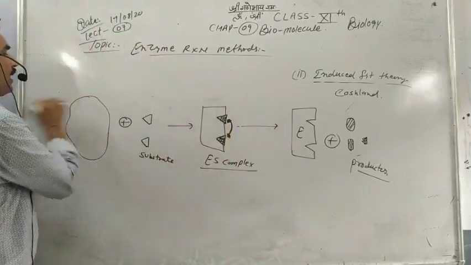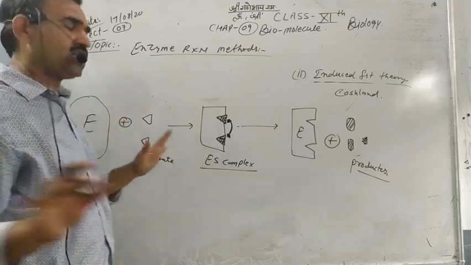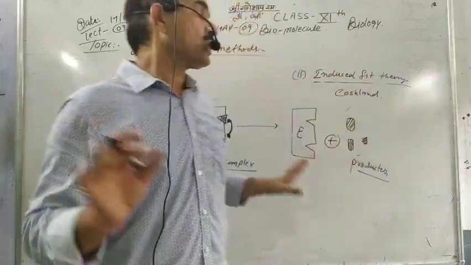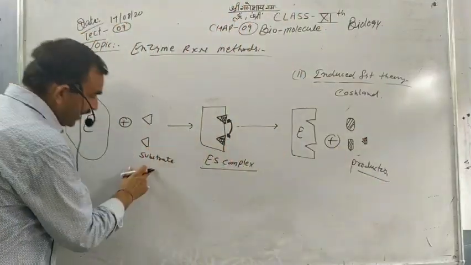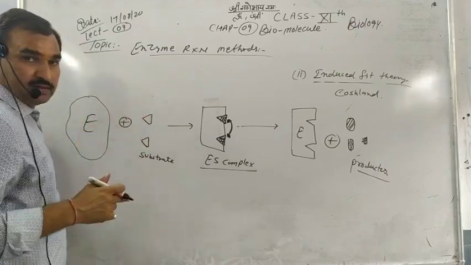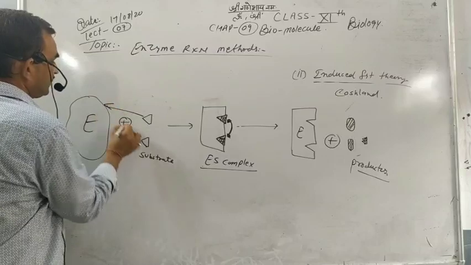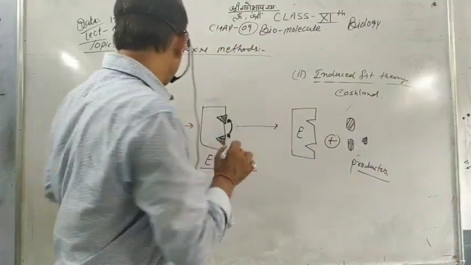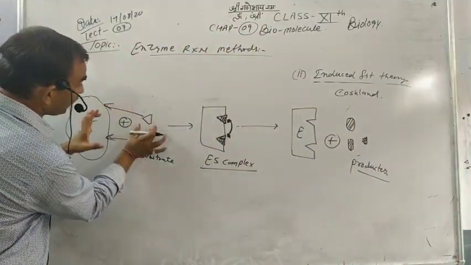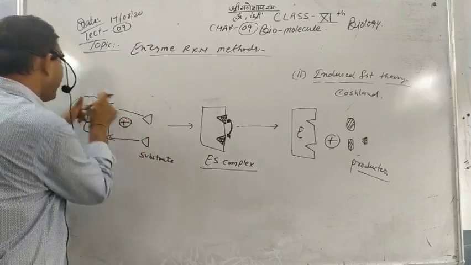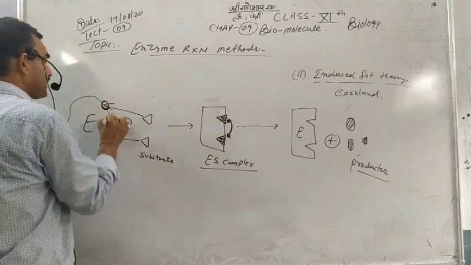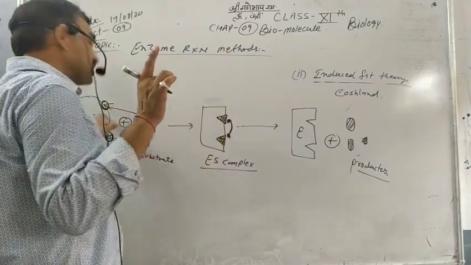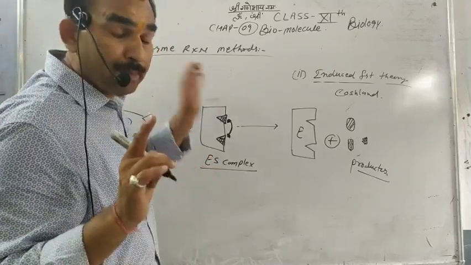There is no activation site found on the enzymes before the reaction. When the substrate touches and attacks the enzyme, activation sites arise according to the substrate, and the substrate fits in the activation site.